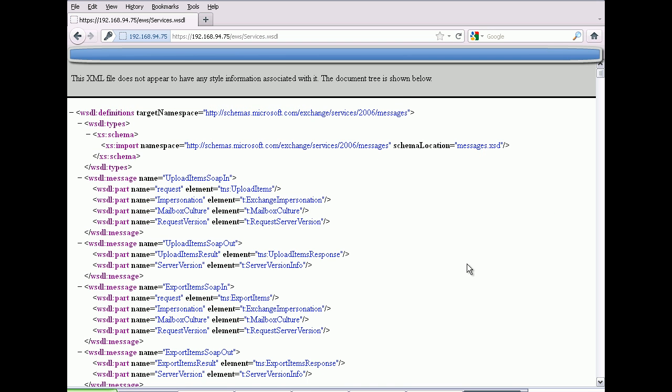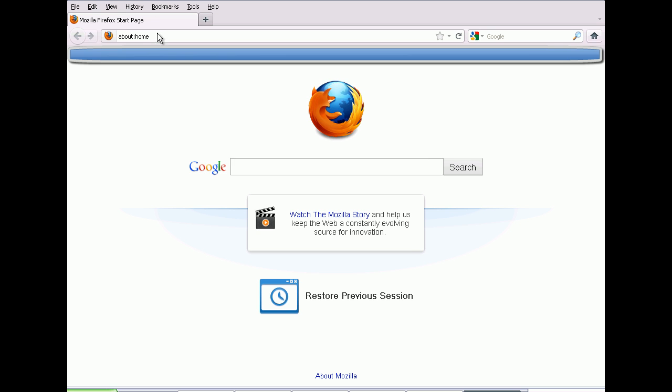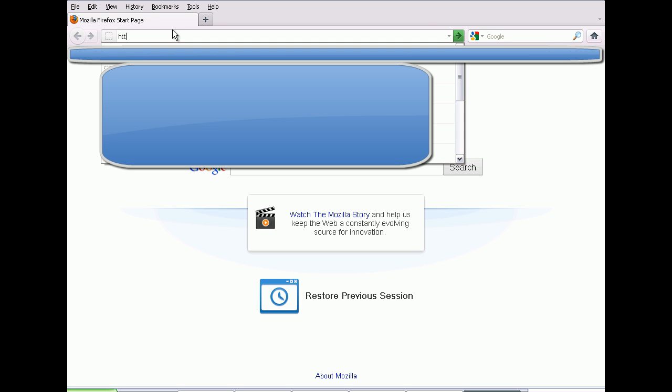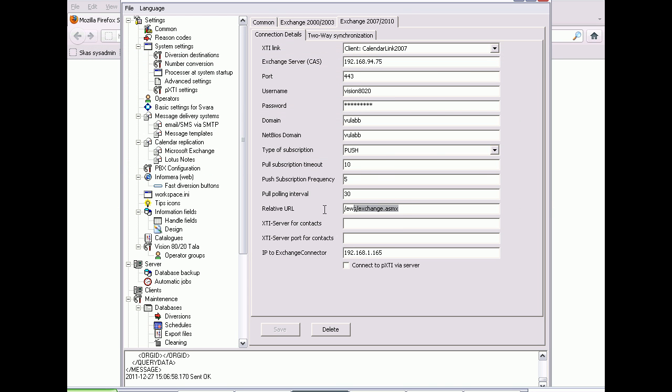If you get a HTTP error, something is wrong between the Exchange and the Vision8020 server, and you probably want to check that the firewall isn't enabled or blocking ports on the Vision8020 server, or that it is open on the specified ports on the Exchange.